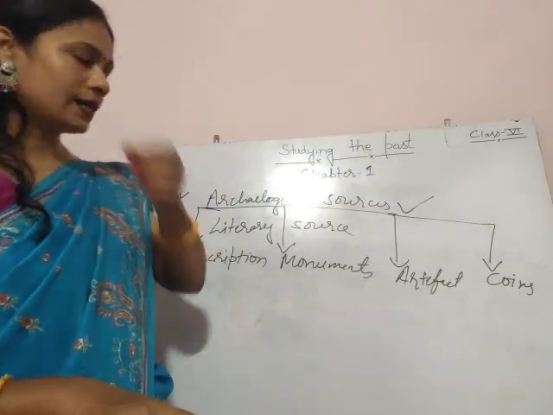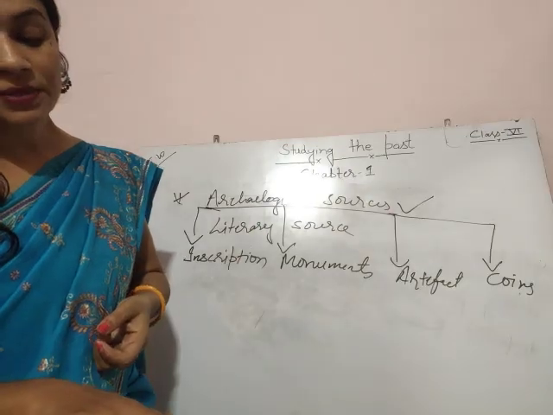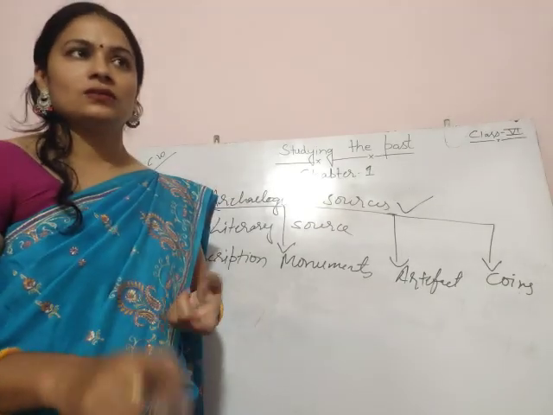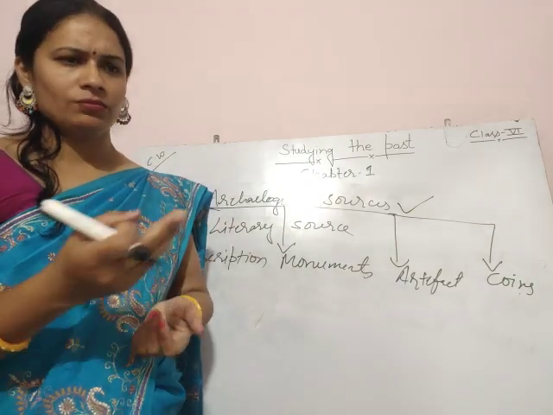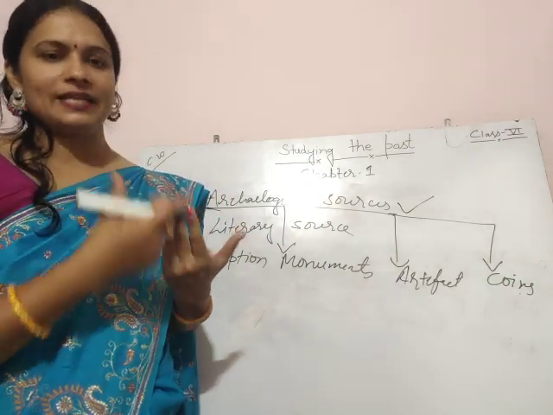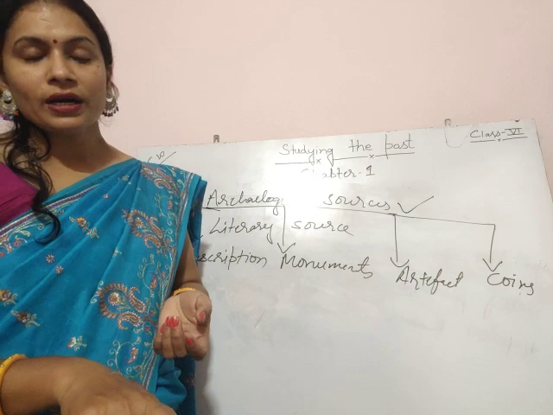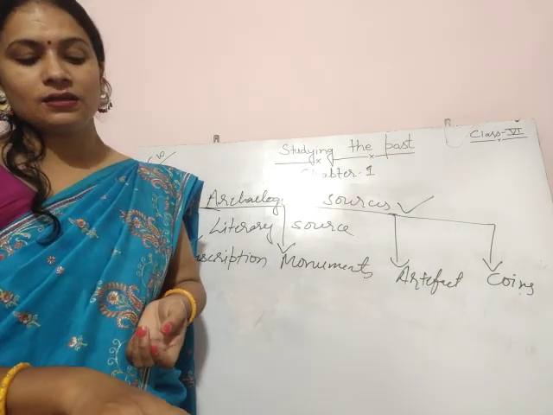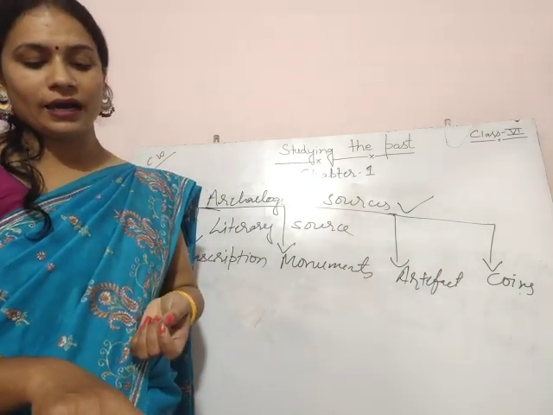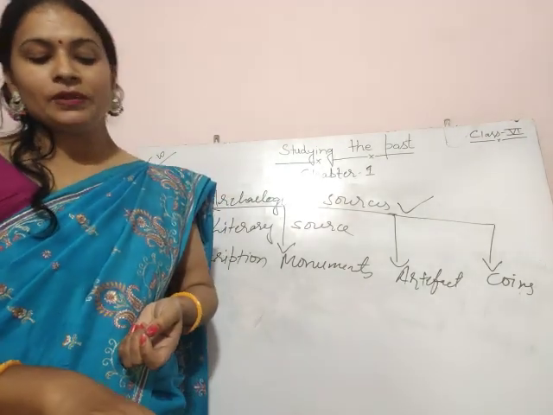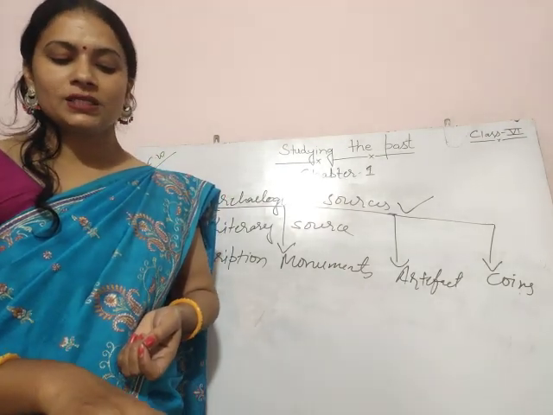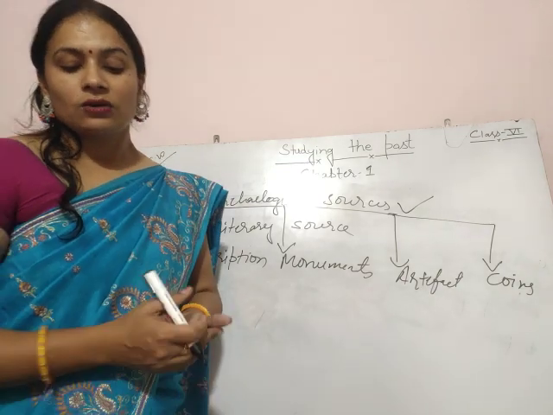Now, artifacts are what? The objects that humans made in the past, like pots, jewelry, ornaments, metal objects, weapons, are called artifacts. The objects that humans made in the past, such as pottery, tools, ornaments, metal objects, jewelry, weapons are called artifacts.